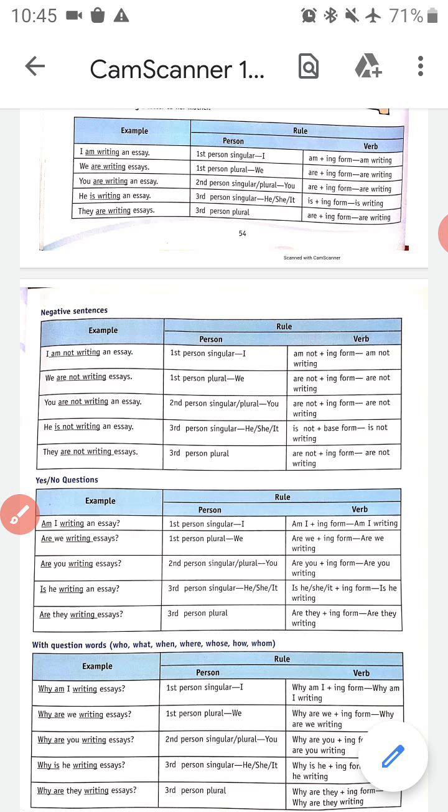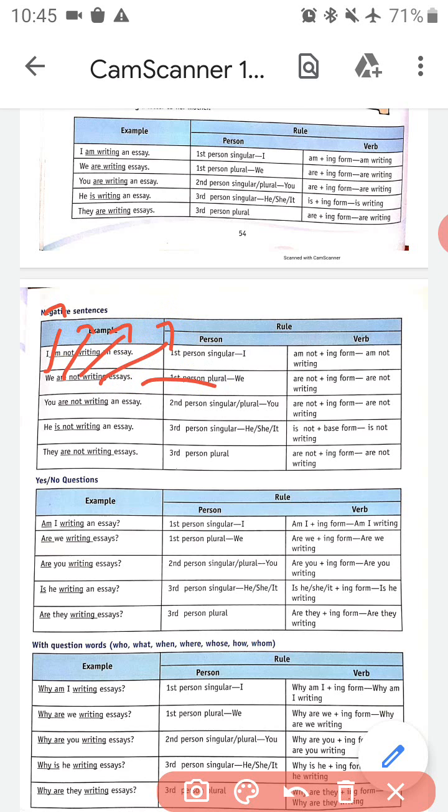So this is our negative sentence. We are not writing an essay. Again, same thing. We is our subject. From is, am, are, we will use are because we means plural. Again, we will use the negative word, which is not. Writing is the continuous form of write, and essay.